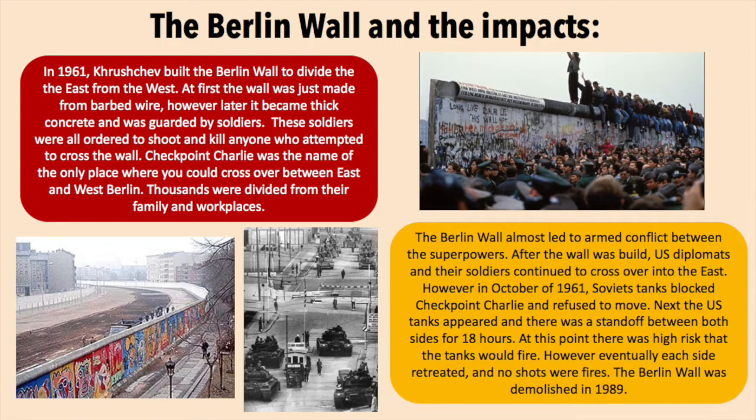After the wall was built, US diplomats and their soldiers continued to cross over into the East. However, in October of 1961, Soviet tanks blocked Checkpoint Charlie and refused to move. Next, the US tanks appeared, and there was a standoff between both sides for 18 hours. At this point, there was high risk that both tanks would fire, and you can see a picture of that just to the left. However, eventually each side retreated and no shots were fired.